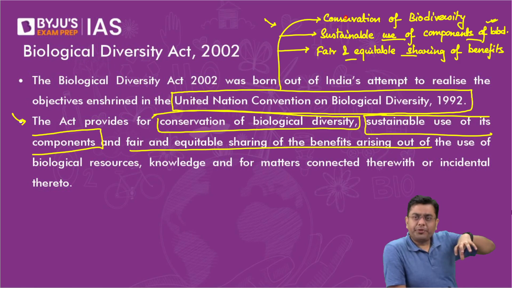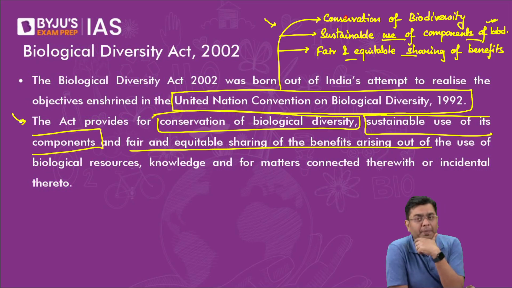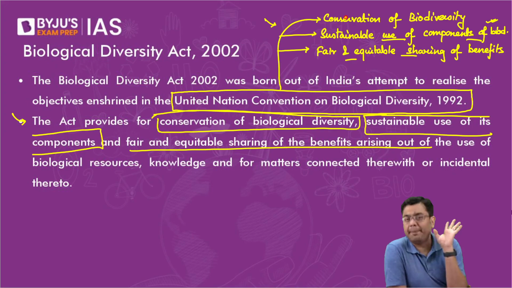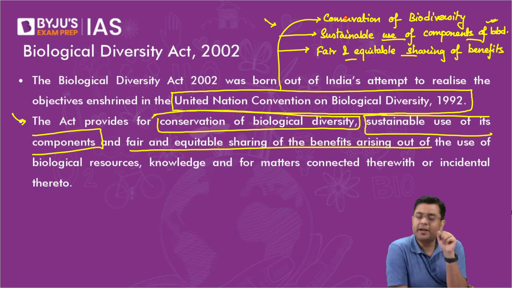Now, let's suppose I want to carry out research in the region of Uttarakhand on some of the plant species. In that case, there will be a transfer of knowledge. Let's suppose I am partnering with a German pharmaceutical firm and there might be a transfer of knowledge to that German company. I will need the approval of the National Biodiversity Authority so as to ensure that fair and equitable sharing of the benefits is happening, right? So even in research papers, if I'm publishing for the world, I need to get an approval.